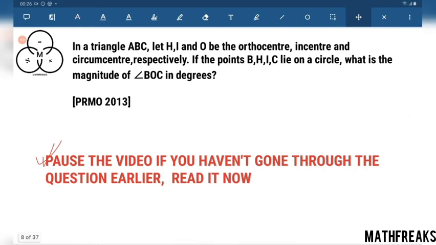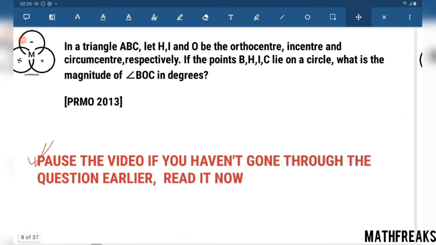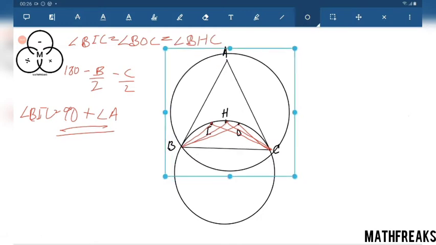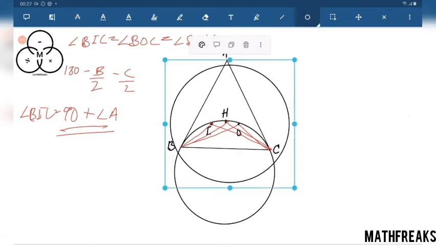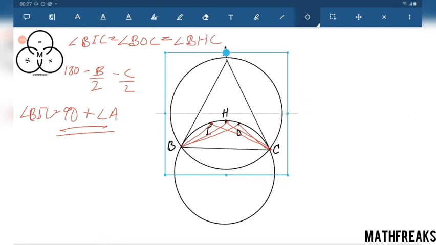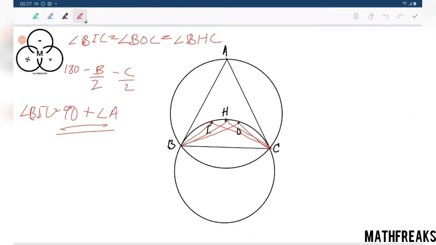Now what we have in the question: H, I and O, where O is the circumcenter. If this is the circumcircle, then by the same chord angle logic, the angle subtended by a chord at the center is double.